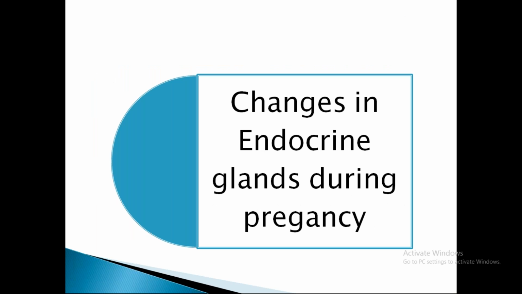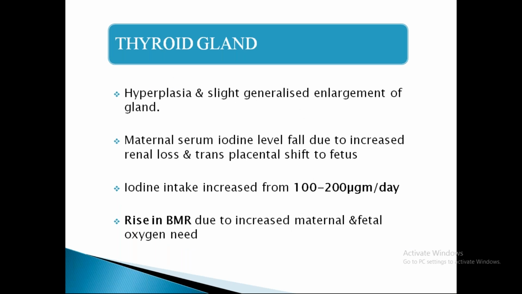So the various changes that happen in endocrine glands during pregnancy. The major hormones which are actually secreted from the placenta, we have read about placental hormones, which are maintaining the pregnancy and helping the pregnancy. And these are the various physiological changes that are going to happen in the endocrine glands during pregnancy.